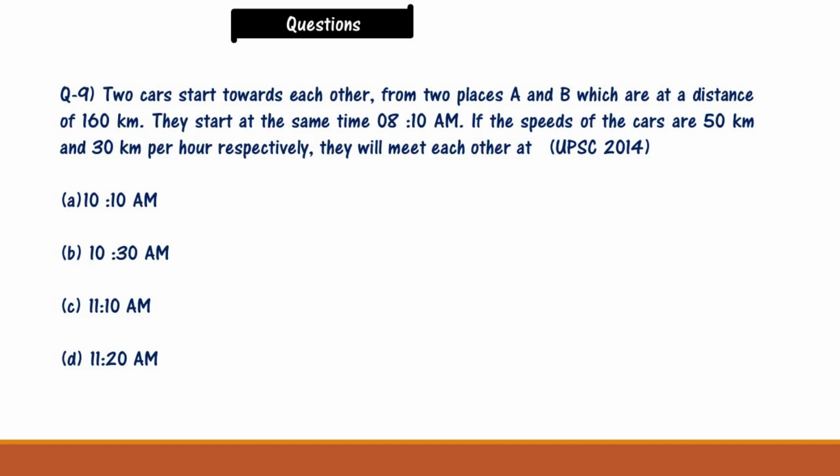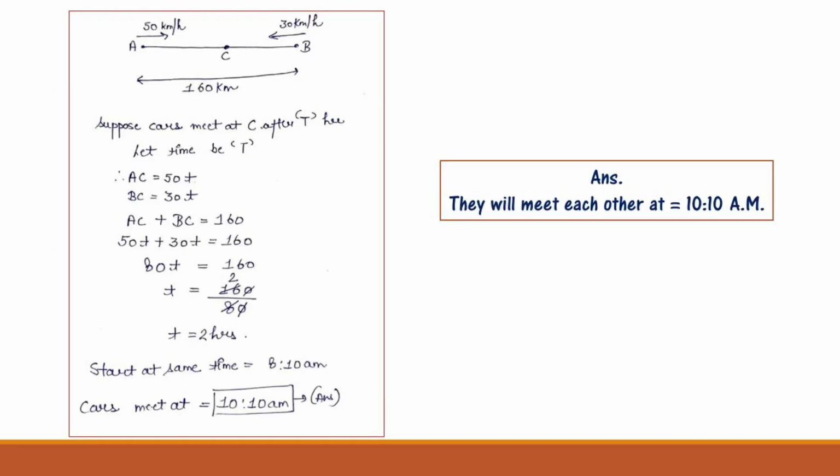Two cars start towards each other from two places A and B, which are at a distance of 160 km. They start at the same time, 8:10 am. If the speeds of the cars at A and B are 50 km and 30 km per hour respectively, they will meet each other at, this is a UPSC 2014 question. Options are 10:10 am, 10:30 am, 11:10 am, 11:20 am. Please solve this question. Now let us solve this question.